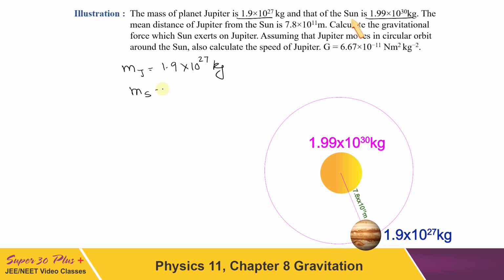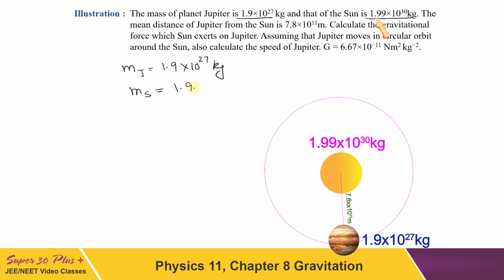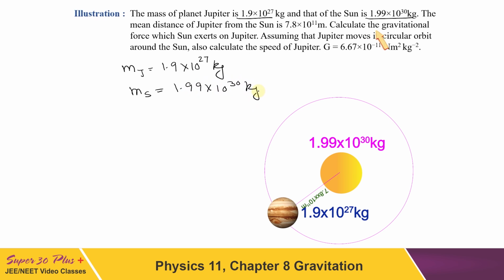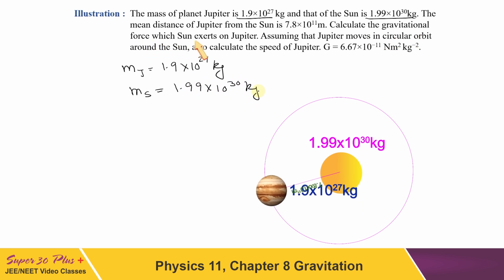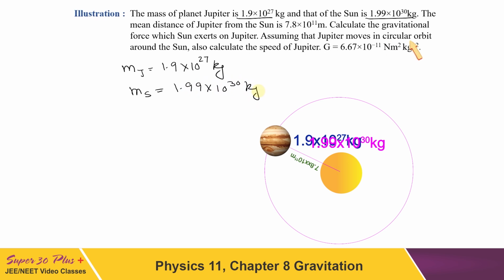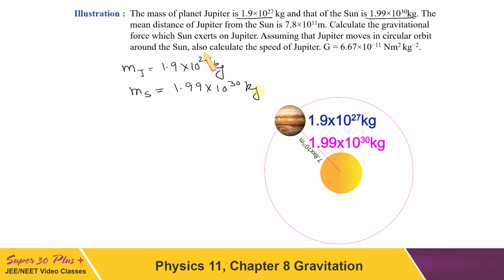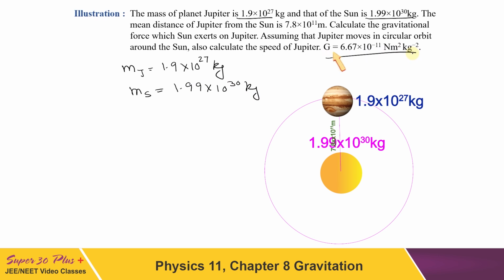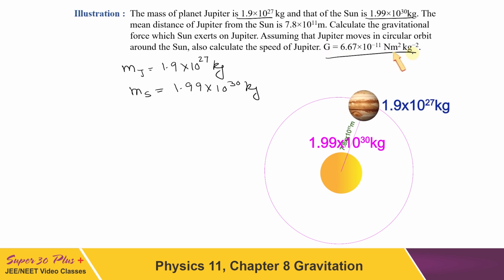Mass of Sun is 1.99 into 10 to the power 30 kg. Calculate the gravitational force which Sun exerts on Jupiter, assuming that Jupiter moves in circular orbit around the Sun, and also calculate the speed of Jupiter. Value of gravitational constant G is provided here.